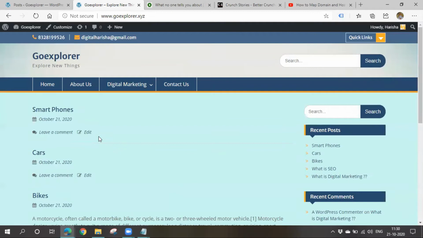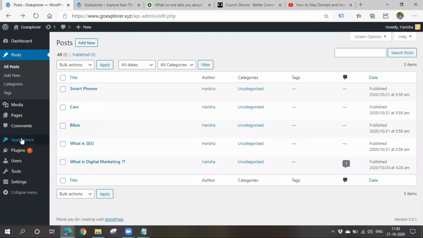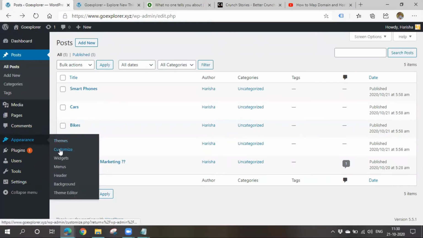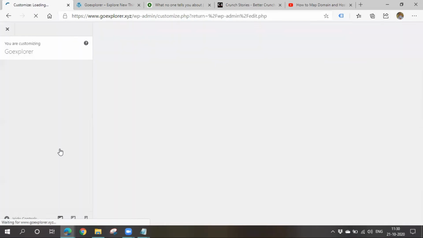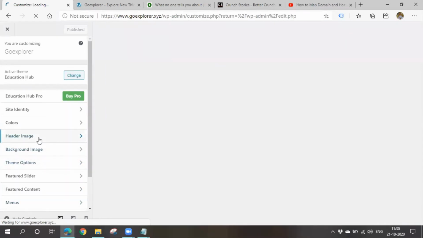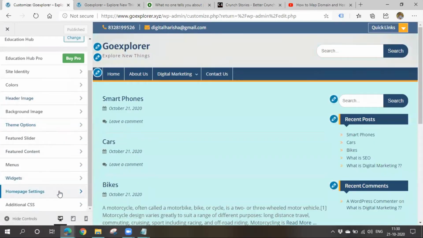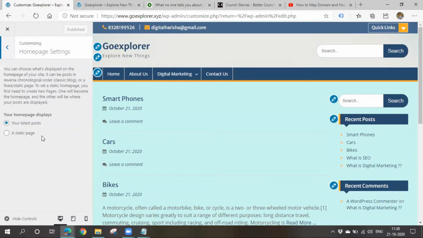If you don't want these posts to get displayed on your home page, then you have to go to Appearance, then Customize, then Home Page Settings. Here you will see home page settings. Go there and make your home page a static page. Right now, 'Your home page displays latest posts' is selected, that's why all the posts are getting displayed on your home page.